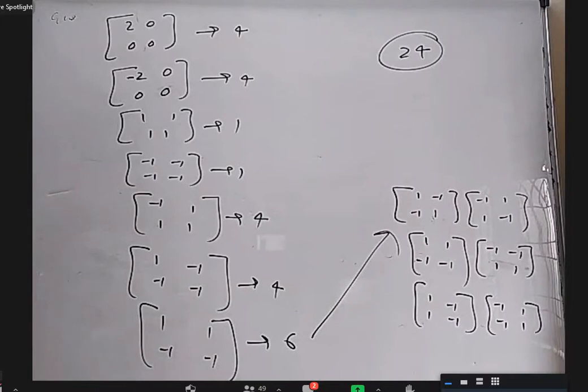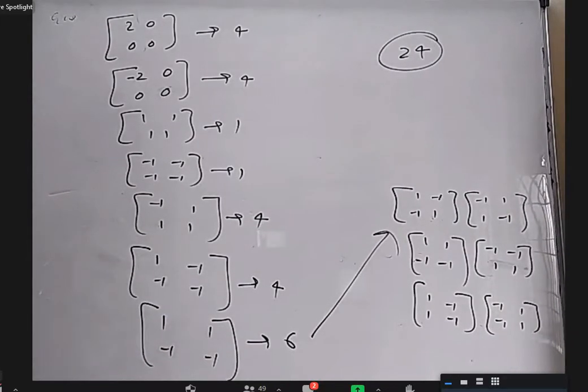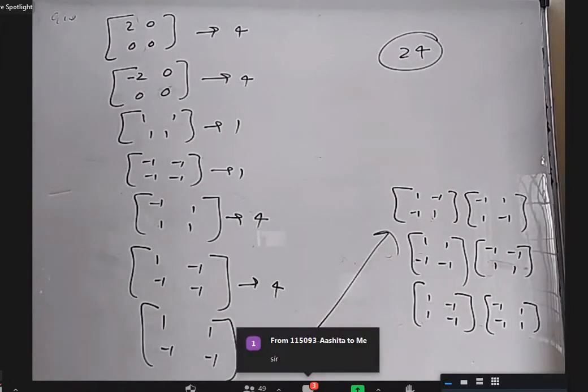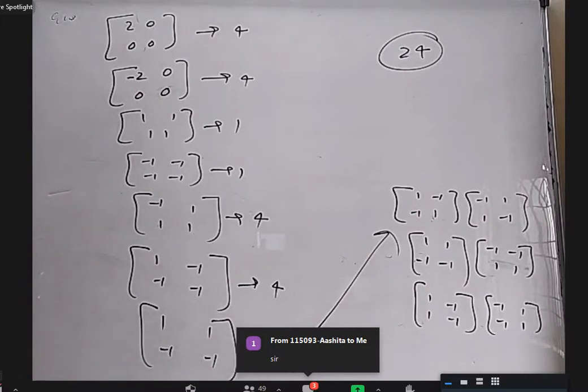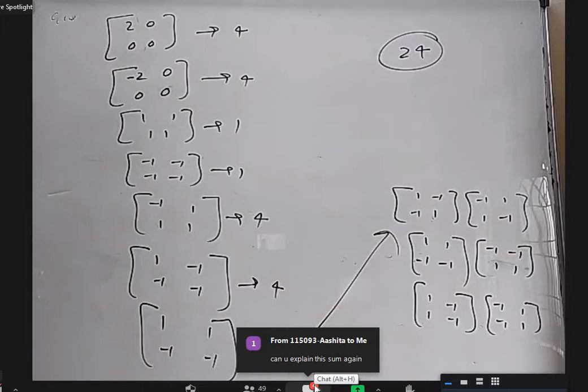Sir, if this question comes in exam, we have to try all the numbers, sir. Yes, correct. There is a little bit of an idea about something called permutation combinations. We'll study it in second year. We can use that a little bit, may not be fully, but we can use it to some extent. Sir, what is the topic? Permutations and combinations. Okay, sir.